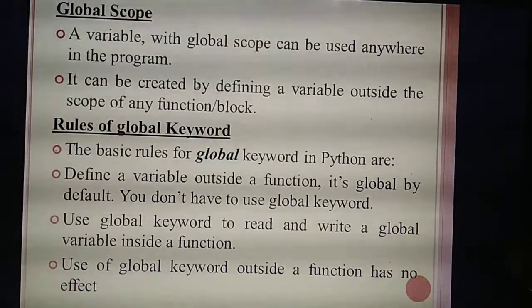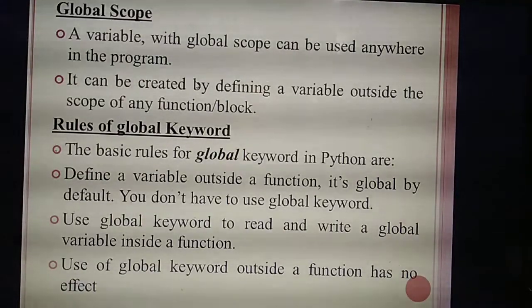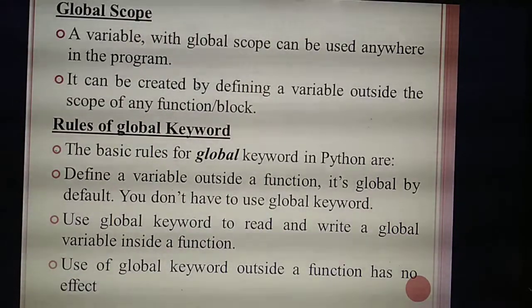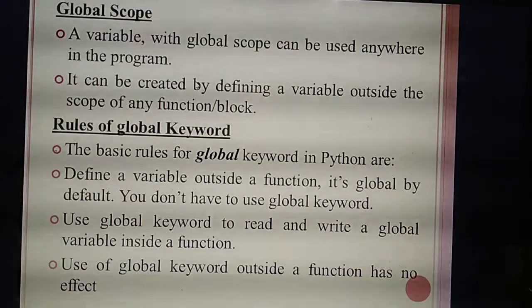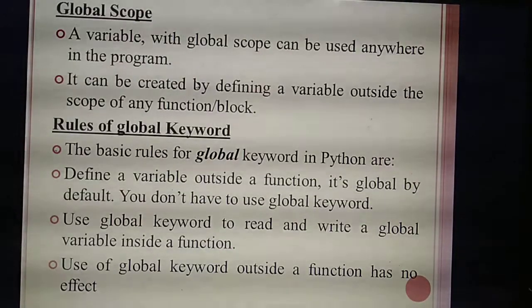Variables you have declared outside the function are called global variables. So you can create the variable outside the function. That's the definition of global scope they have given.